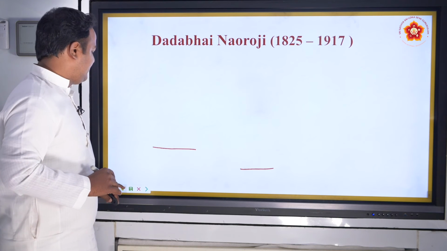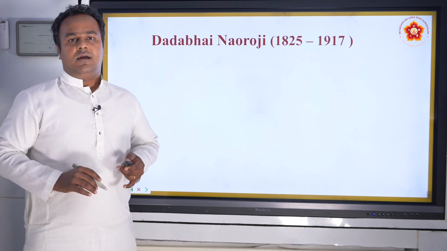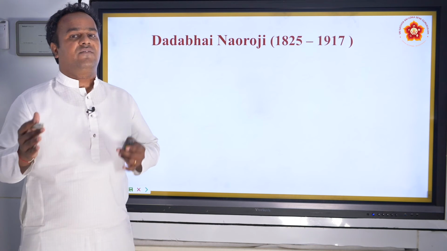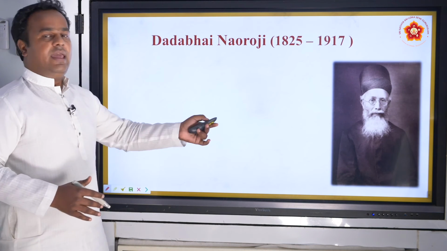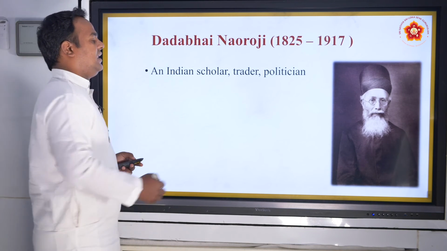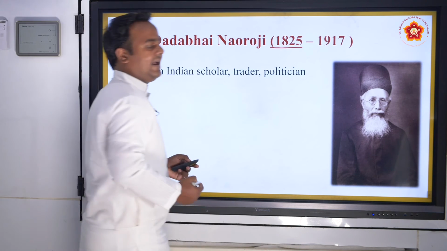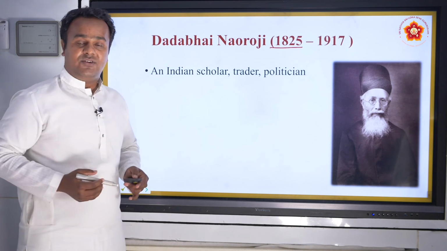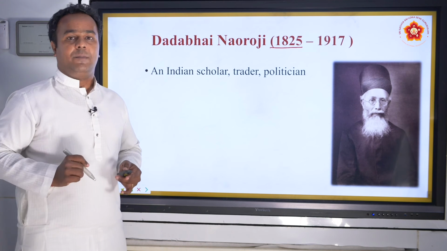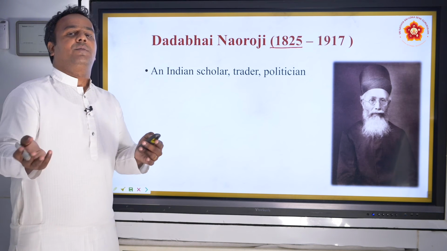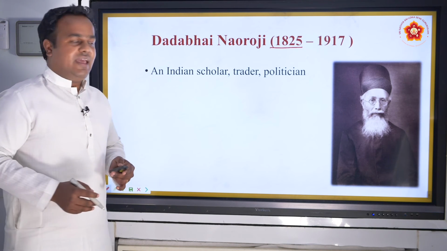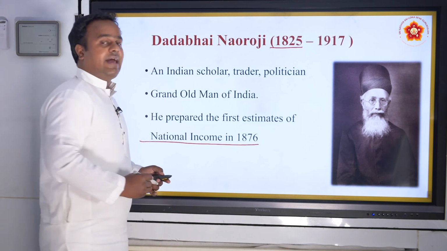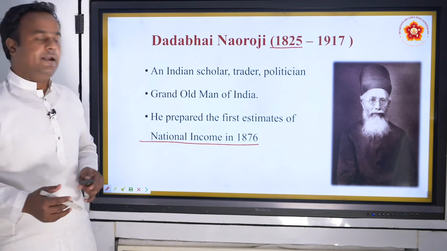And next we have Dadabhai Naoroji. He was yet another person who made a lot of influence during the freedom struggle. He was a trader who lived during 1825 and 1917. He was a cotton trader and a politician. He got elected to the British Parliament. And he was also an economist and a businessman. He for the first time proposed estimates of national income in India.